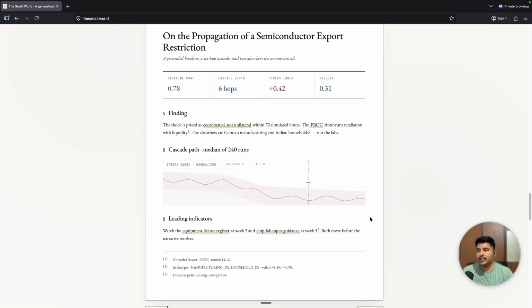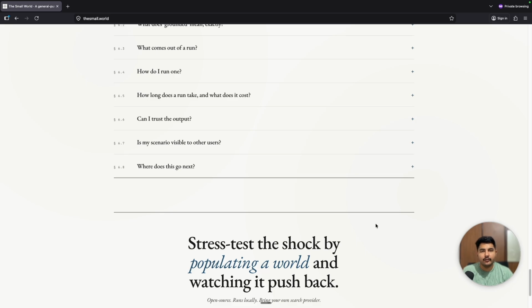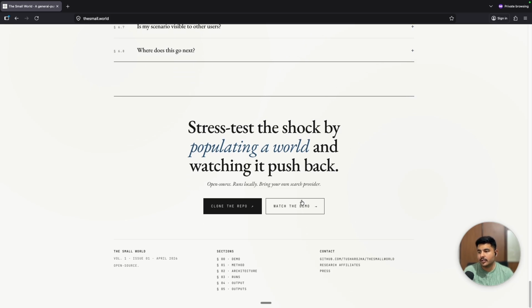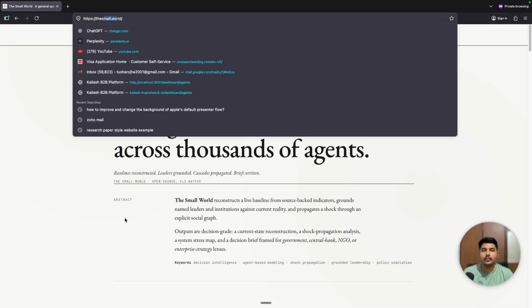Thanks everyone. I hope you love this project. Please check it out. Please run it yourself. All you have to do is just clone the repository and give it the OpenAI key in your ENVs, and it will run on your machine, and you would be able to generate all these reports. It just works. If you want to come back, this is the Small World. Thank you.